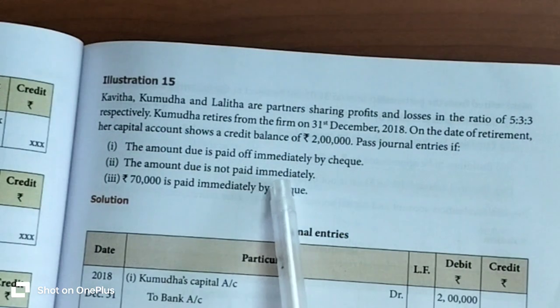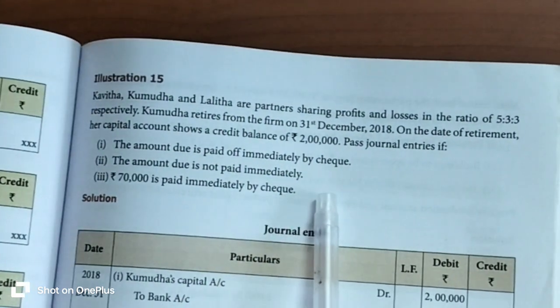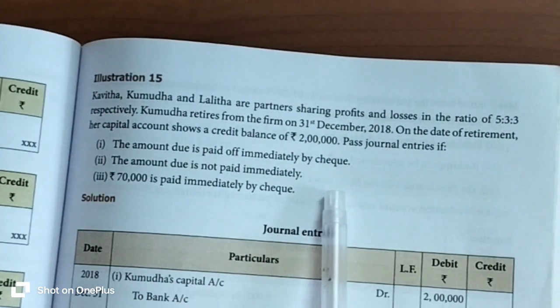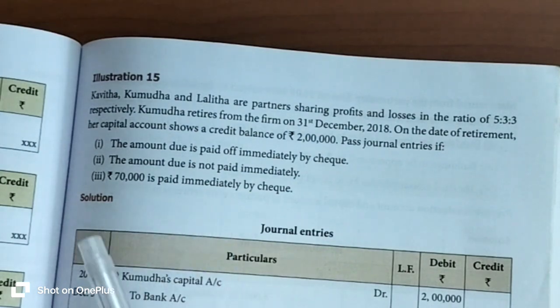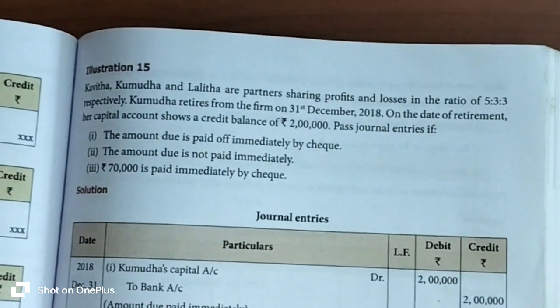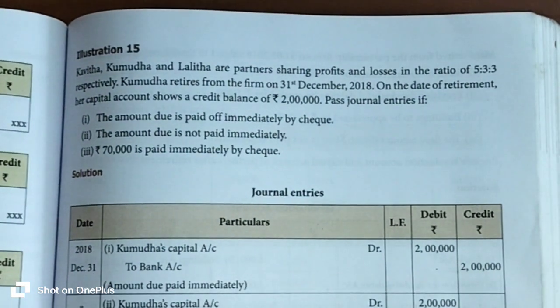Amount due is not paid immediately. What is the journal entry? Listen, I will explain with an example. Kumuda retired from the partnership firm suddenly without any prior notice to the remaining partners. So at the date of retirement, the firm does not have a sufficient lump sum amount of cash for settlement within it. So the firm cannot pay the cash immediately to the retiring partner.